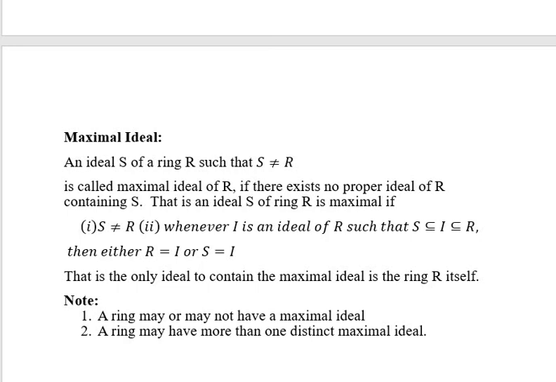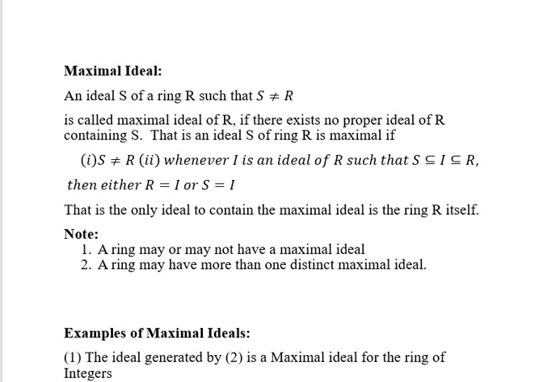The meaning of this is nothing but it should not be equal to the ring R. That means it is a proper subset of the ring R, and there exists no in-between subset which contains the maximal ideal. The only set which contains the maximal ideal is the ring itself. In between, there exists no set which contains the maximal ideal S. Then the set is called a maximal ideal of the ring R. The only ideal containing the maximal ideal is the ring R itself.